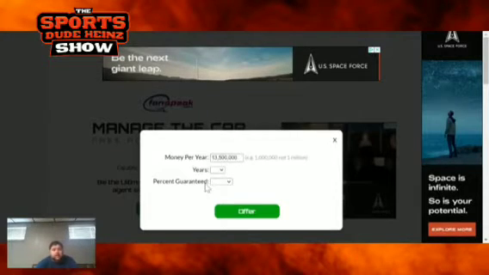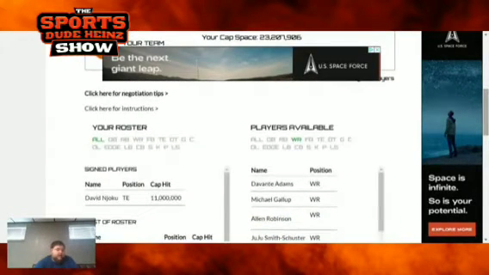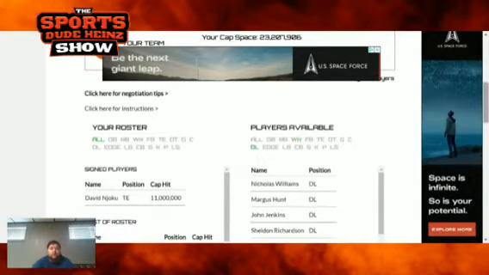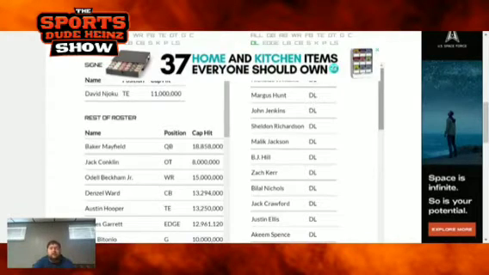Some of these offers I might be lowballing here, but I'm trying to see if they'll be willing to take it because we don't have a whole ton of cap space. Some other positions here, I feel like they could use a little bit more depth at linebacker. They could also use help at defensive tackle. Somebody who really stands out to me is Larry Ogunjobi. This past season, he signed with the division rival Bengals, and he was very impressive. He got hurt in the playoffs and did not come back.